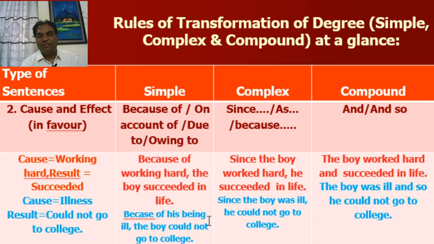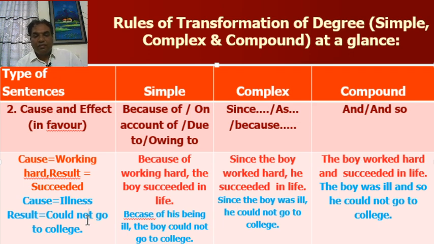Look at the next example. First, complex sentence. Since the boy was ill, he could not go to college. Here, look at the first column. Cause, illness. Result, could not go to college. So look at the simple.